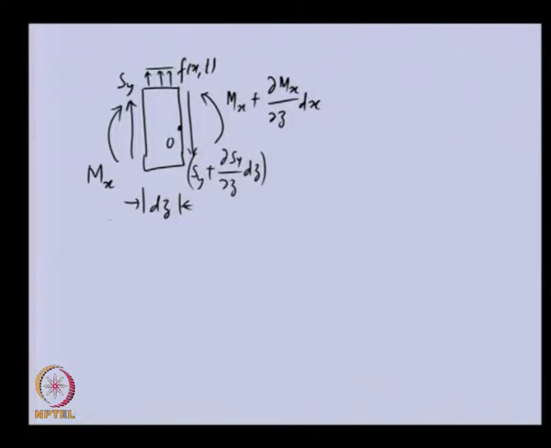If we are taking counterclockwise direction as positive, then in this moment balance Mx is negative, and this moment will be positive.